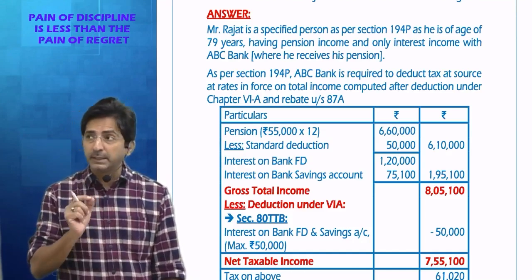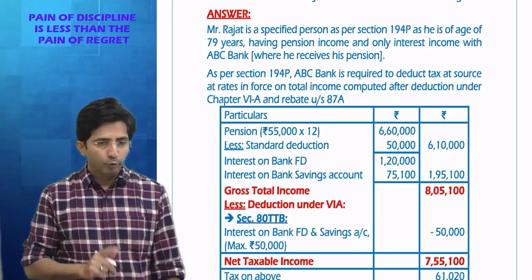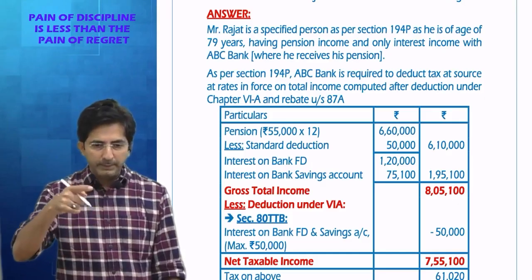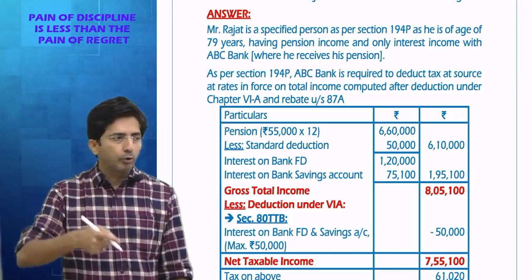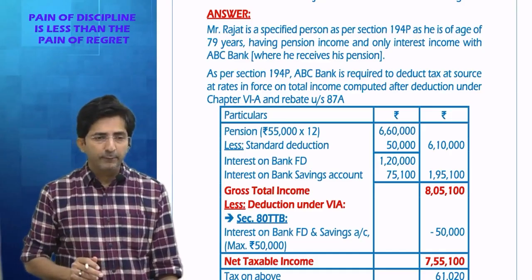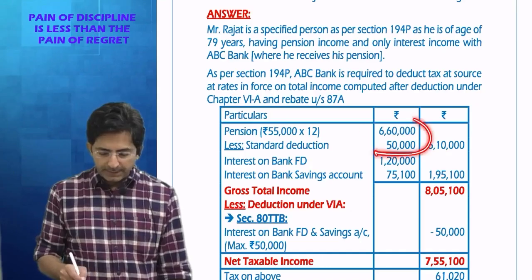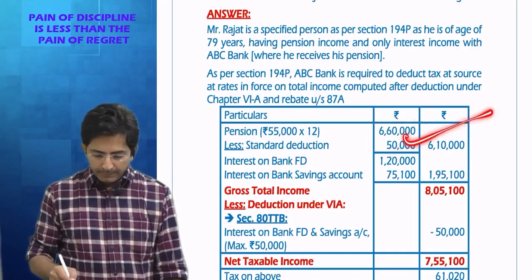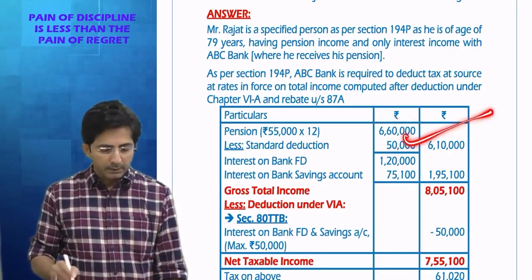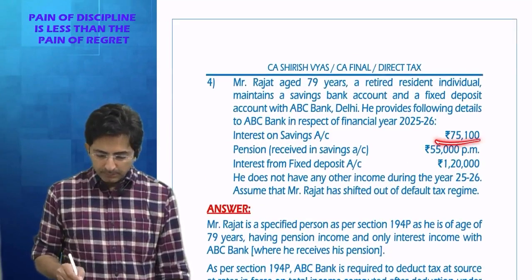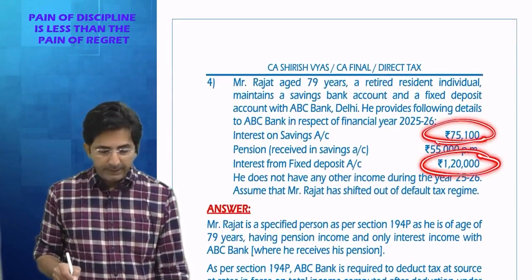Under new regime, it is 75,000. You know, in one lecture, I had explained 115BAC new regime. That time I told you standard deduction is 75,000 under new regime. But here it is old regime, so 50,000 standard deduction. Okay. Then income from other sources, he has got two incomes. Savings bank interest and FD interest.